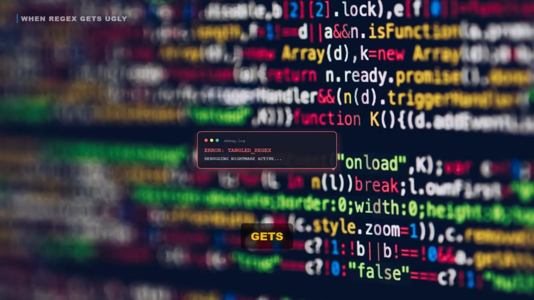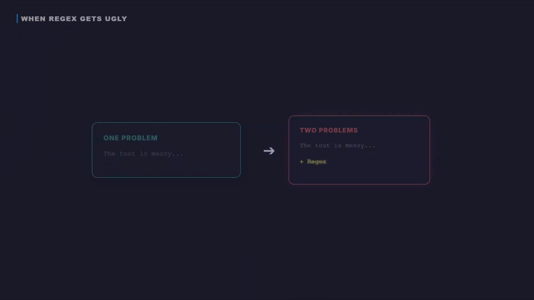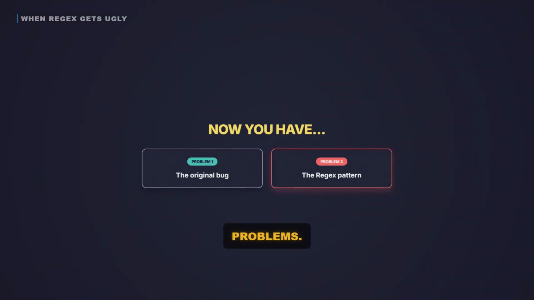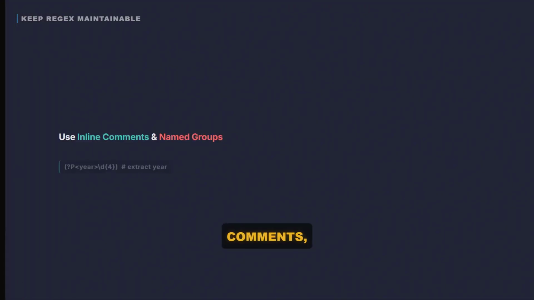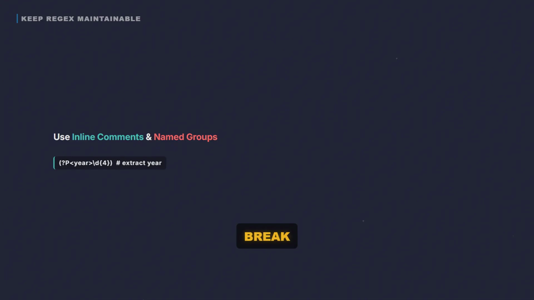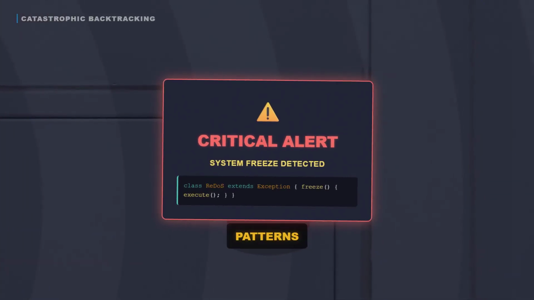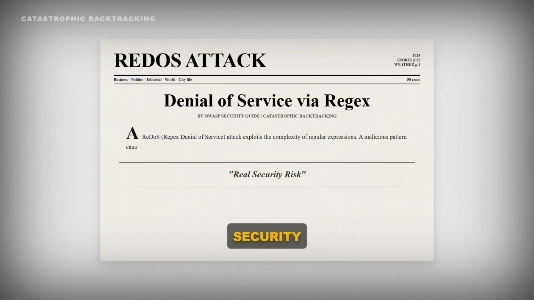But when Regex gets tangled, debugging becomes a nightmare. Some people, when confronted with a problem, think, I know, I'll use Regex. Now they have 2 problems. Keep Regex maintainable using verbose mode, inline comments, and named groups. Break complex patterns into readable sections. But watch out, patterns like this can cause catastrophic backtracking, freezing your application. This is called a ReDoS attack, a real security risk.